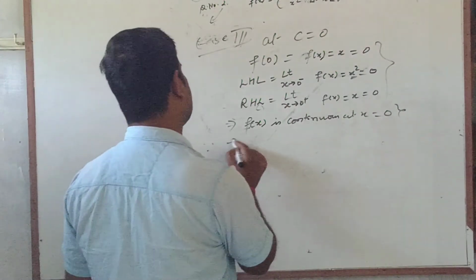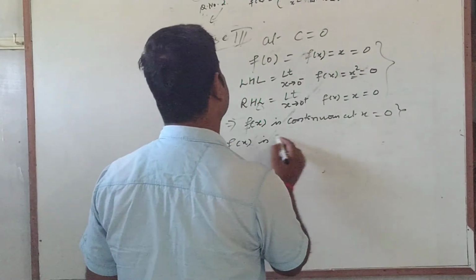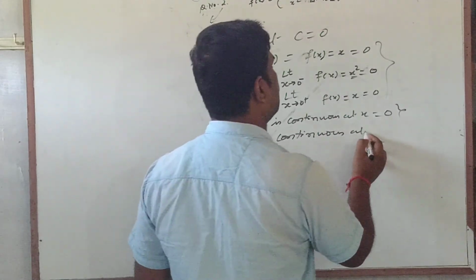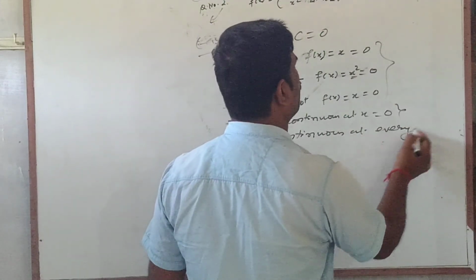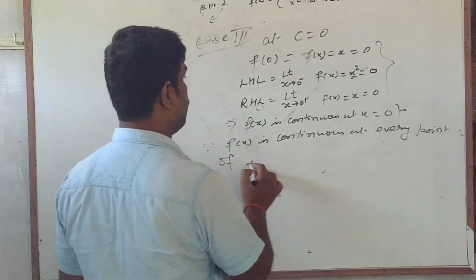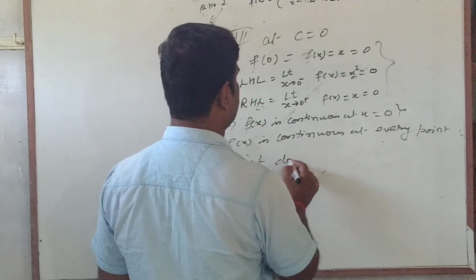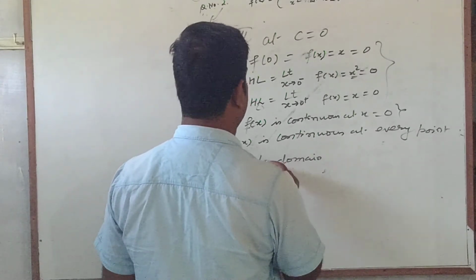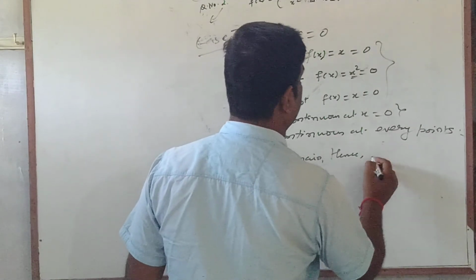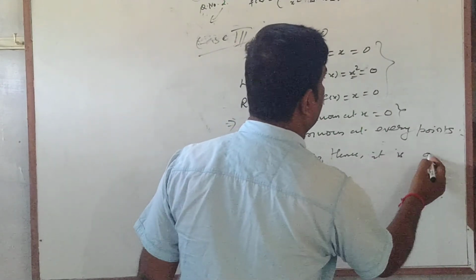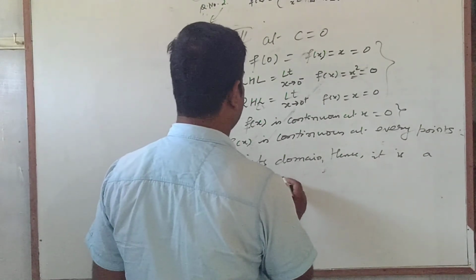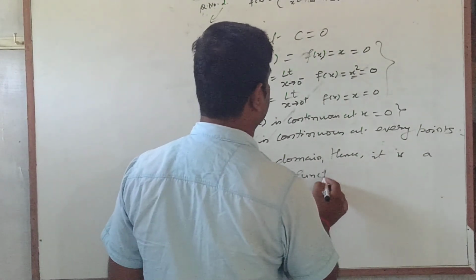So since f(x) is continuous at every point of its domain, hence it is a continuous function.